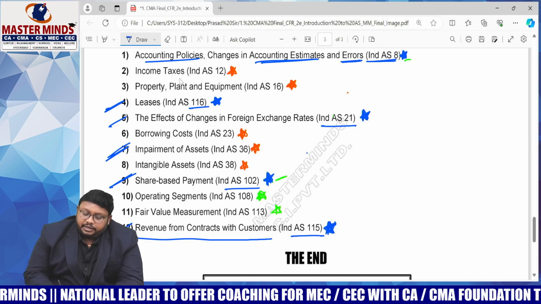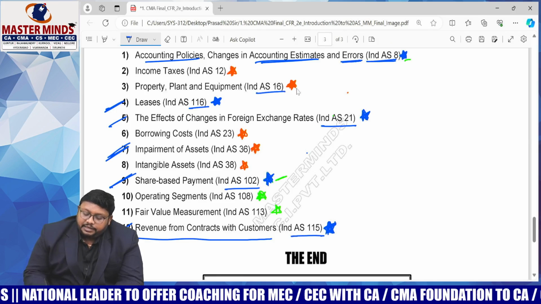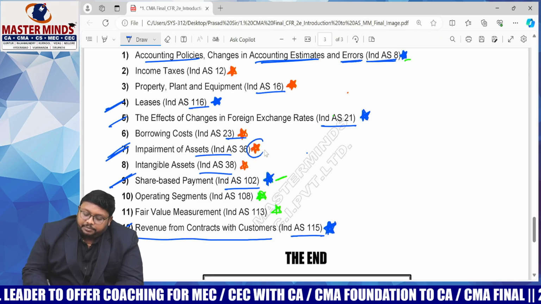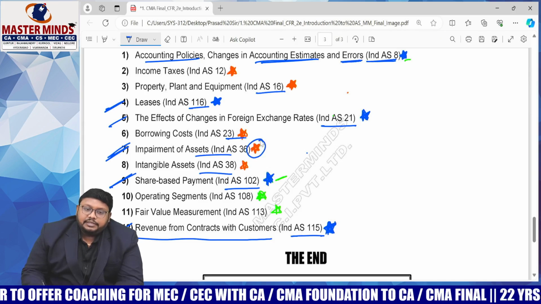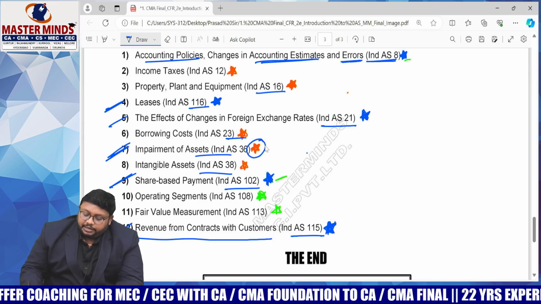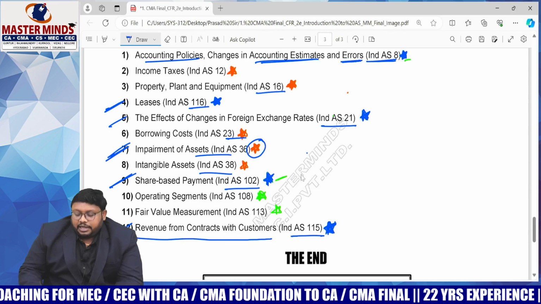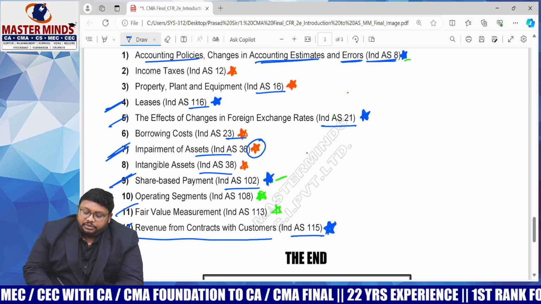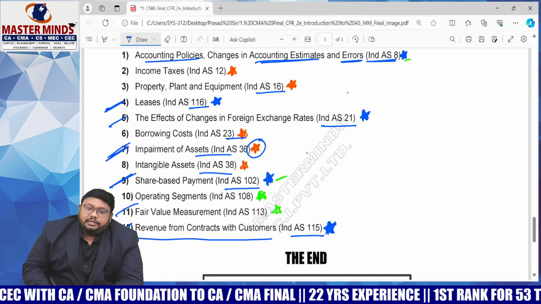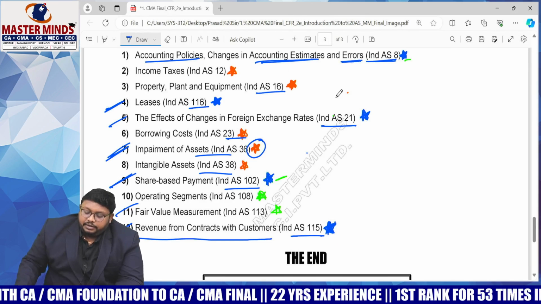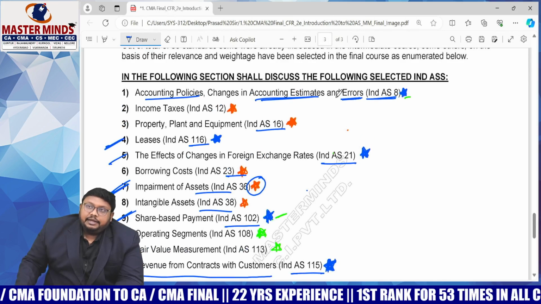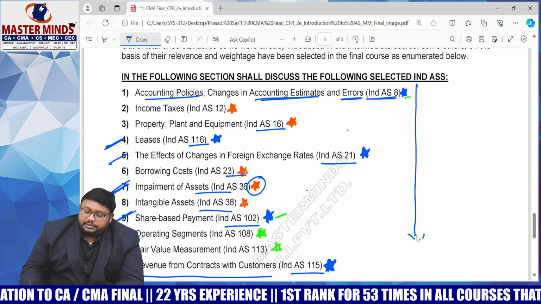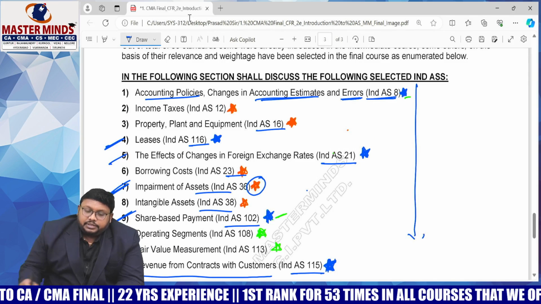And second preference you can give to income taxes, property, plant and equipment, borrowing cost, impairment of assets, intangible assets. Now, impairment you have to give first priority. It's very important, impairment of assets, in the second category questions. Likewise, from the remaining operating segments we can expect a multiple choice question, and fair value measurement they can ask only theoretically. We don't get it directly in practical questions. So likewise we have to prepare these Ind AS elements, the Indian accounting standards. We have to prepare in this way.